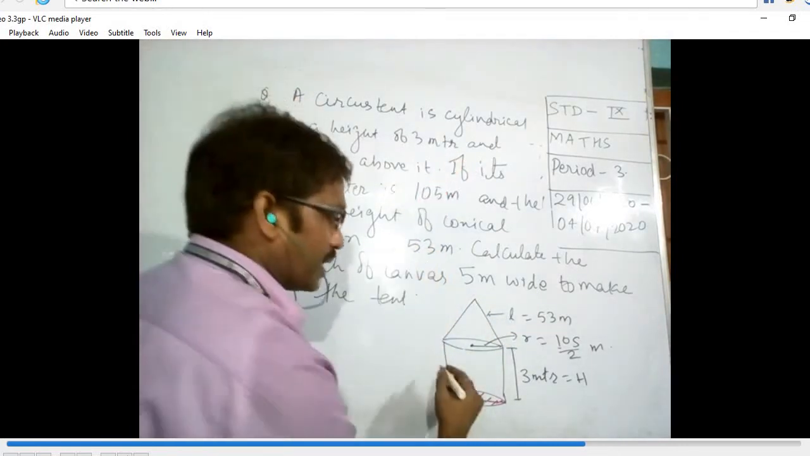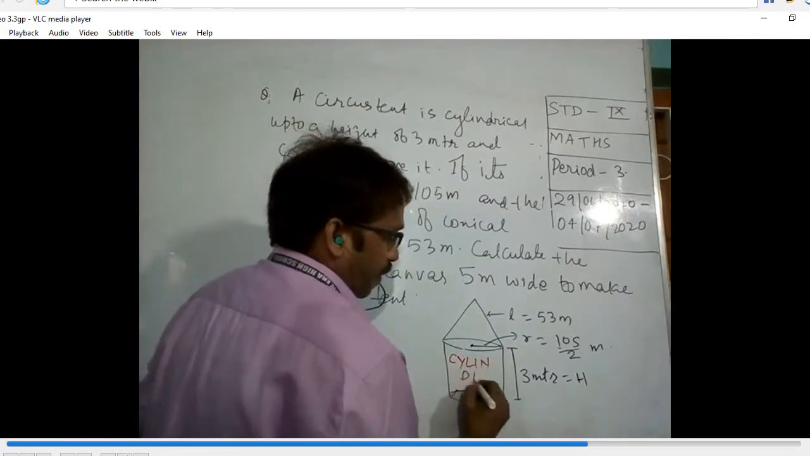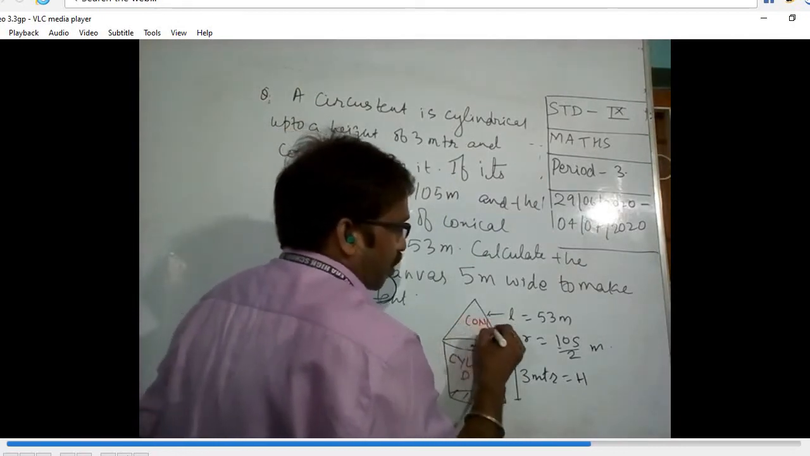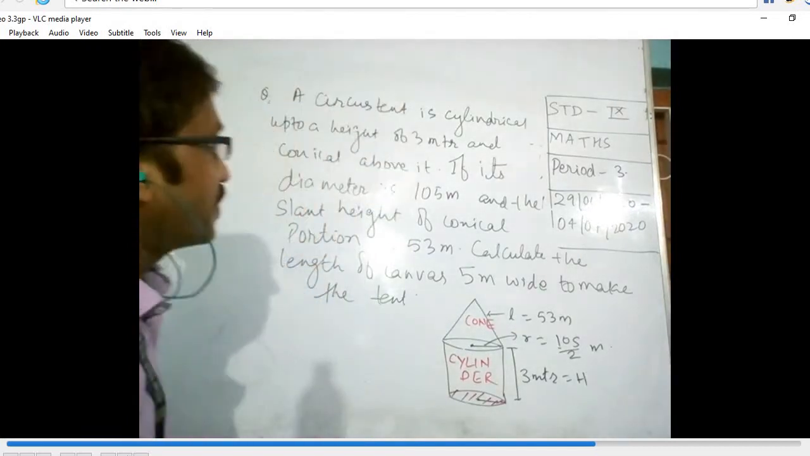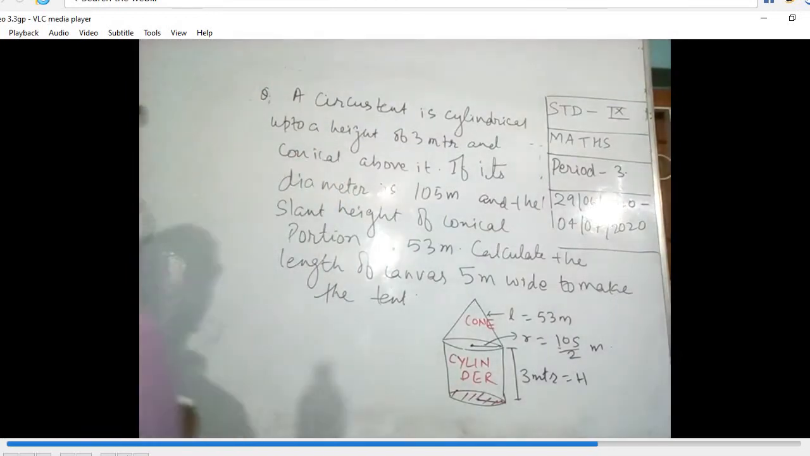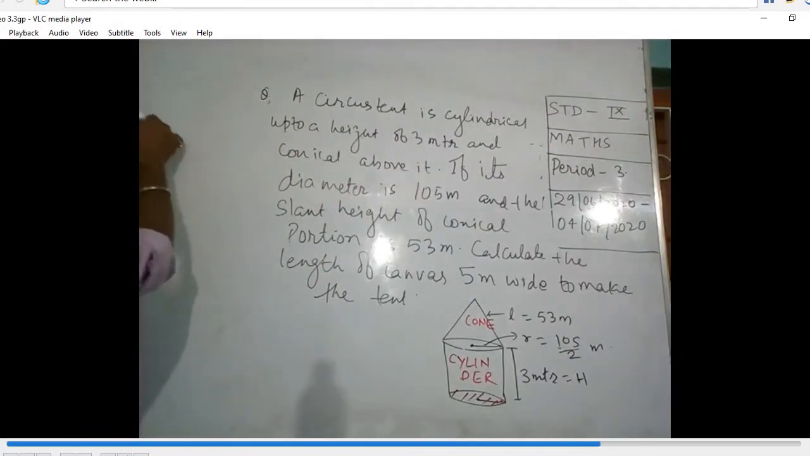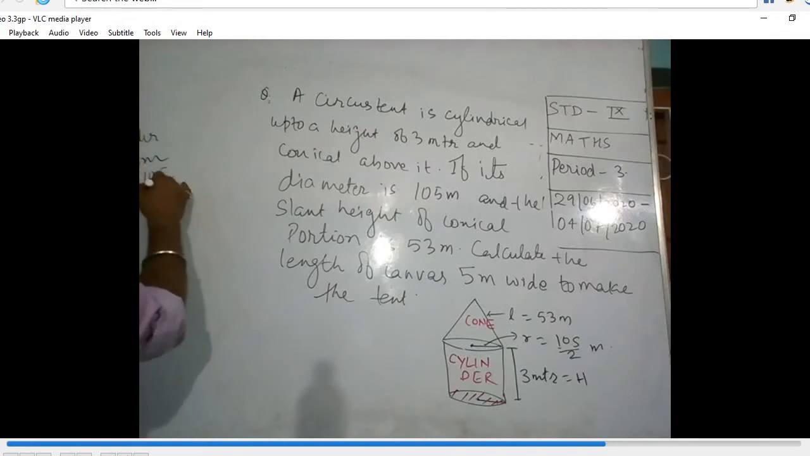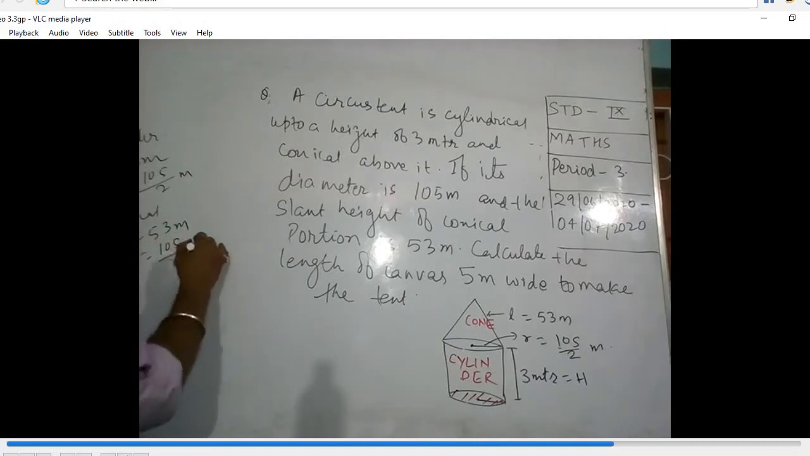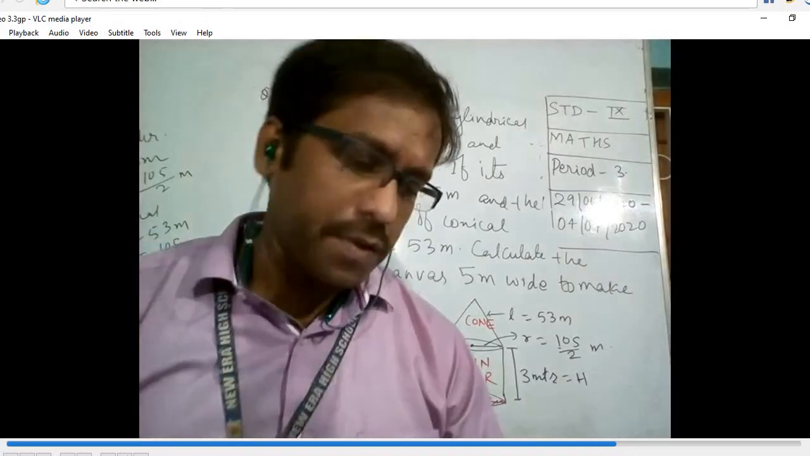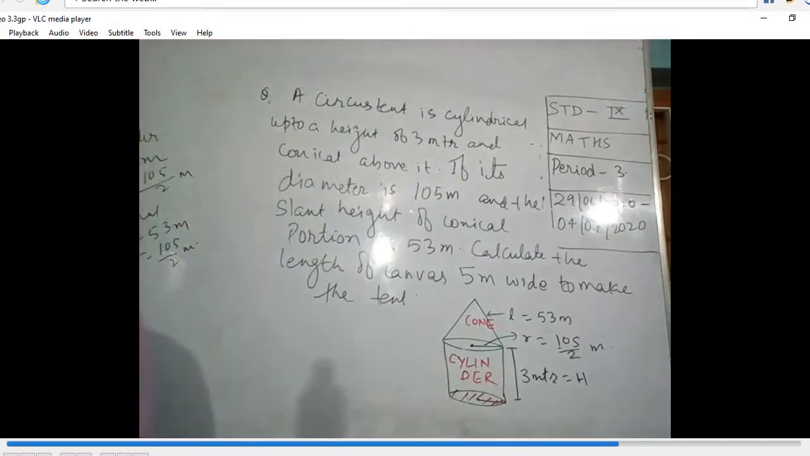So now there are two figures. One is called the cylinder and one is called the cone here. So these two curved surface areas we have to find. Let us find that. Let me write this information in the corner, and then I will solve it. For the cylinder part, they have given height equal to 3 meter and radius equal to 105/2 meter. For the conical part, they have given slant height equal to 53 meter and radius equal to 105/2 meter. So we have to find the curved surface area of the cylinder plus the cone.